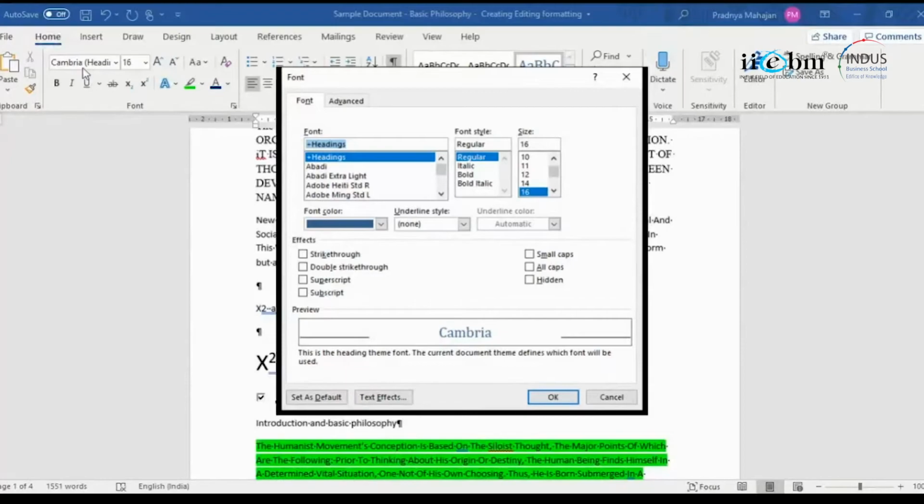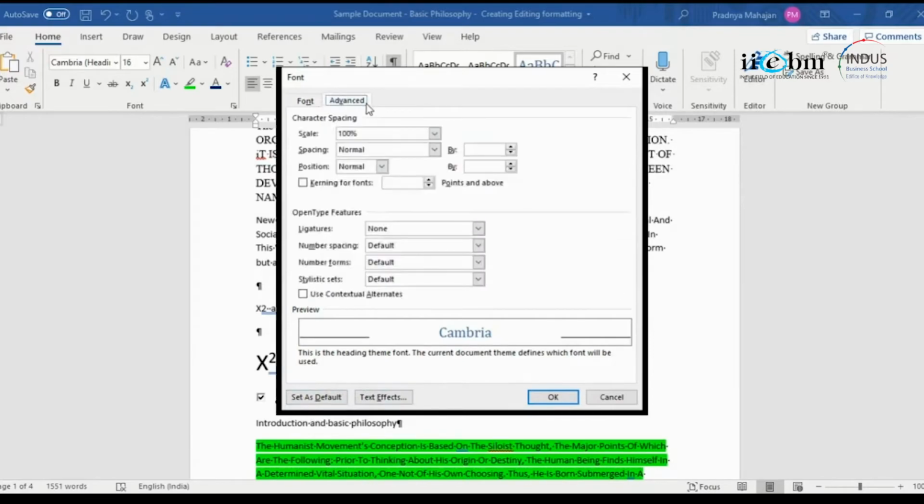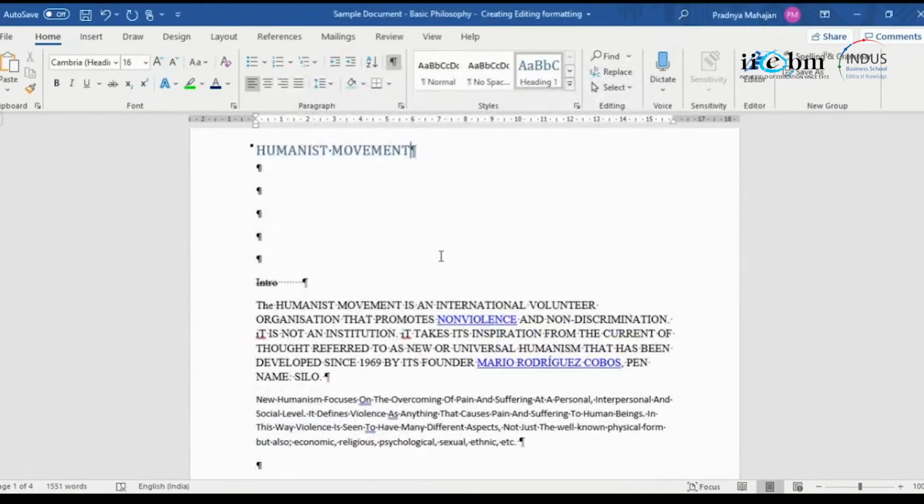But when I click on the arrow, something that is missing and is not here, you will probably be able to find here also. Text effects, set as default. So what default font you want. Okay. You have an advanced tab where you say scaling. You can scale your document down to 80%, let us say. Okay, and you say okay. So you have 80% scaled down. Then